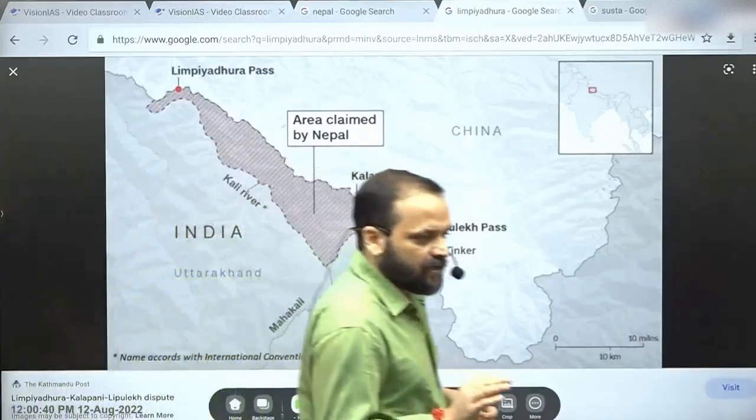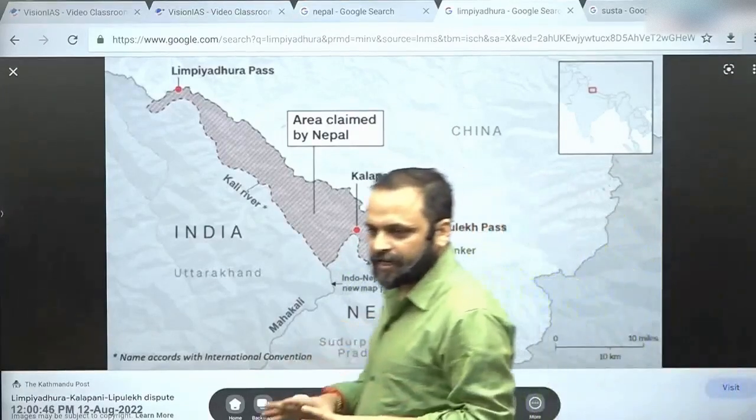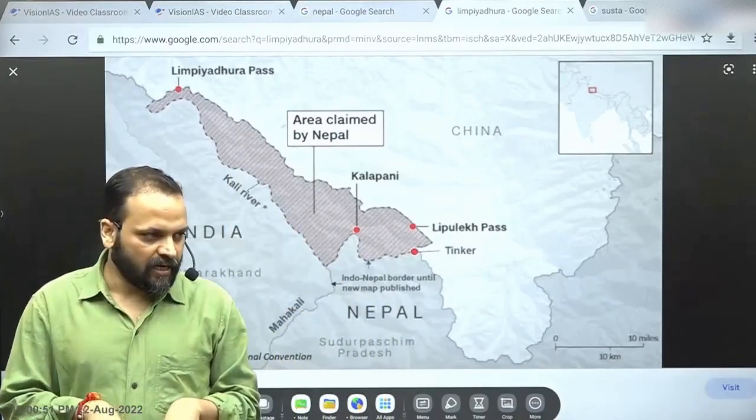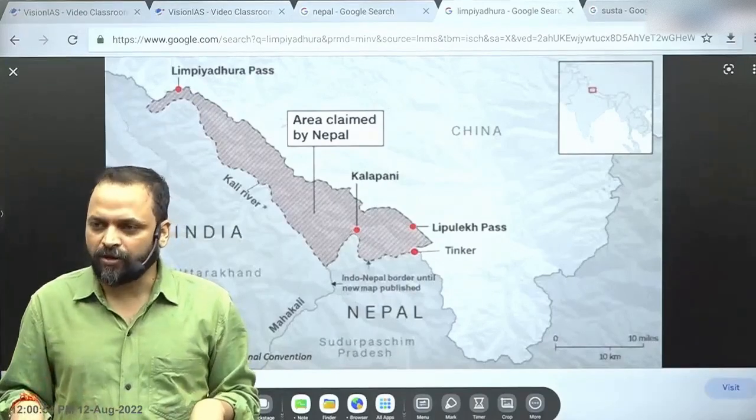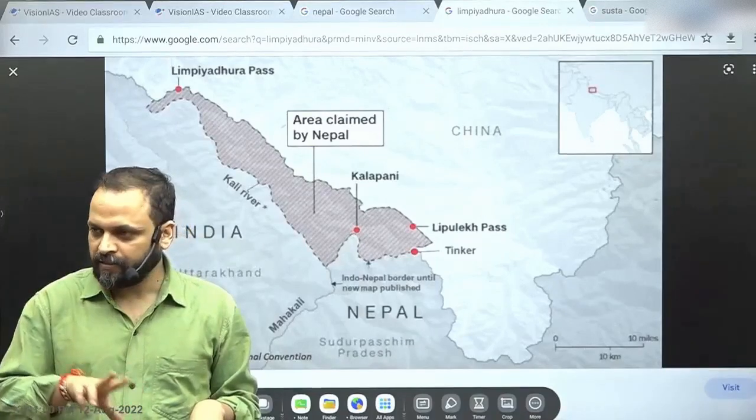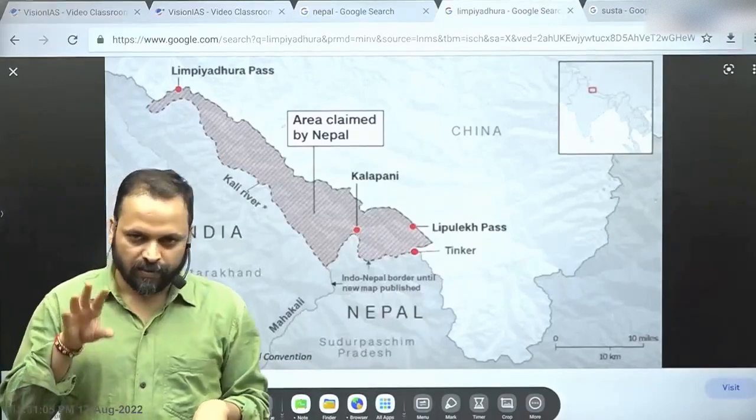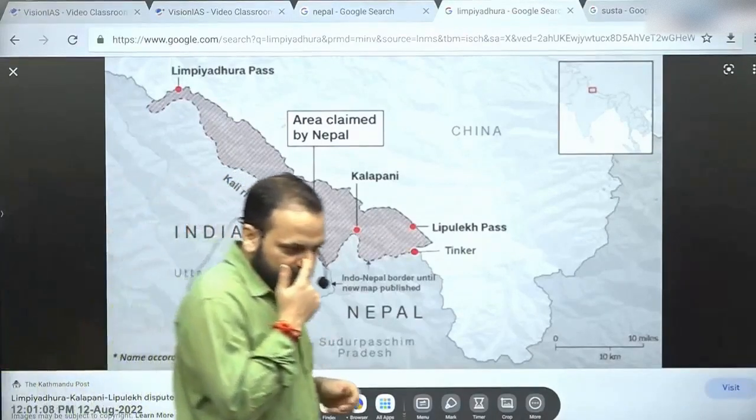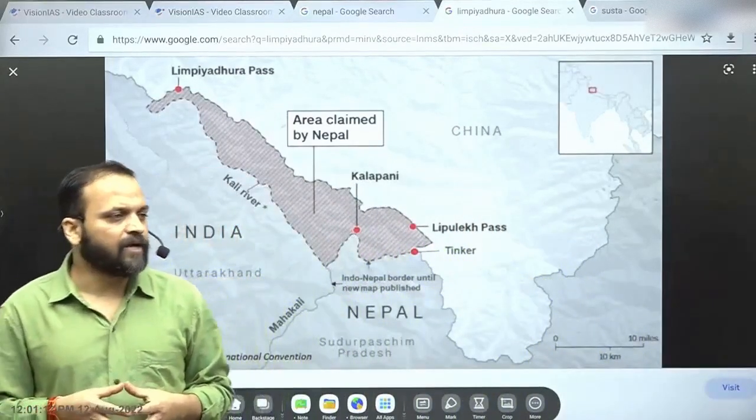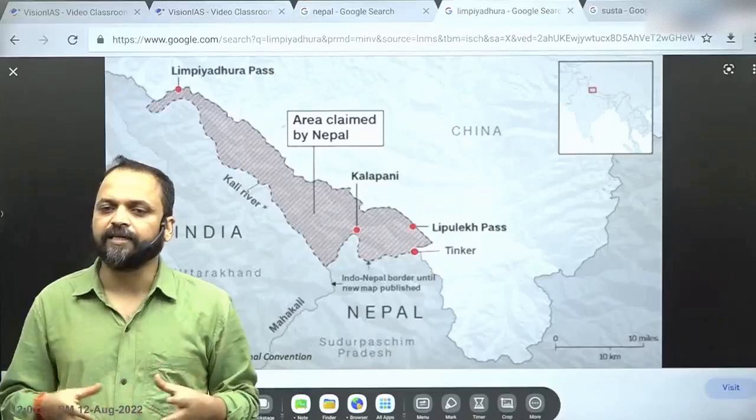So Kalapani is on the tri-junction of India, Nepal, China border, right? It is on the banks of the Mahakali river. So remember this pair, Mahakali, Kalapani, Susta, Gandak. All right. So Kalapani is on the tri-junction between India, Nepal and China. It is on the banks of the Mahakali river and it is considered to be a strategically significant territory.